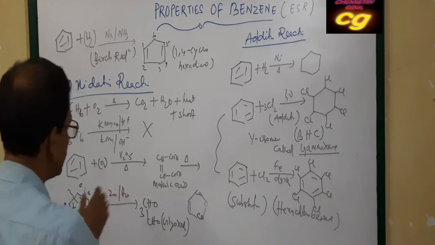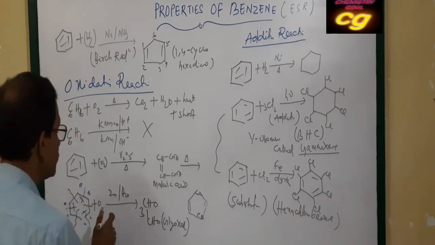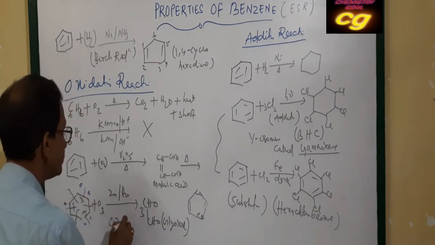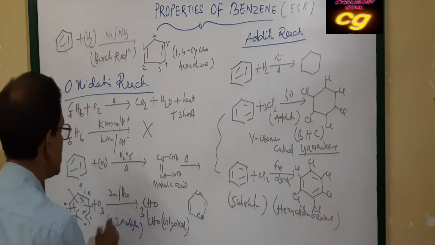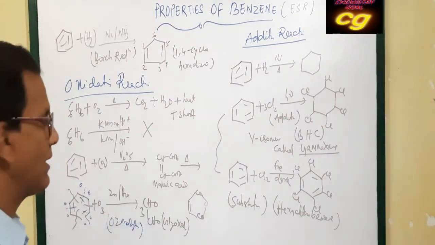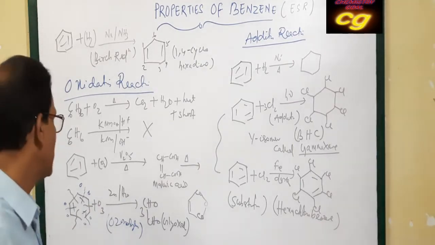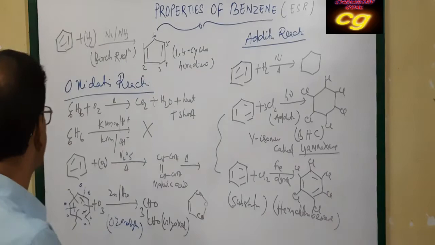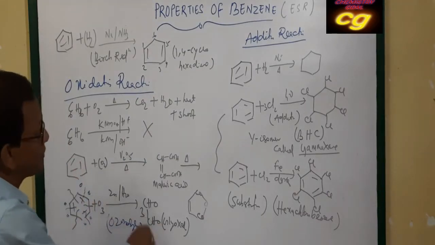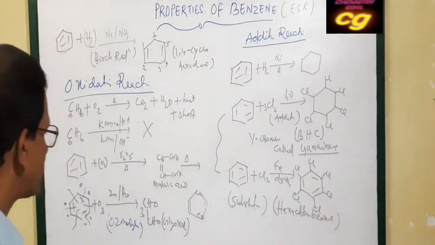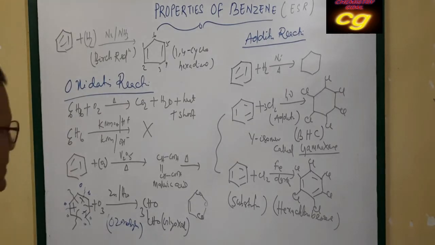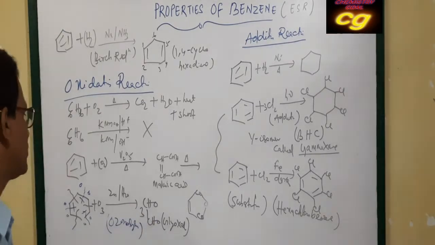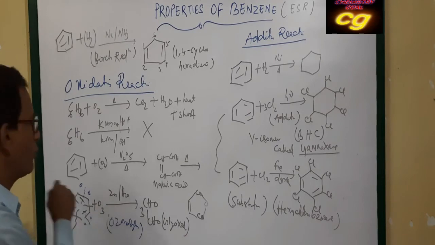This is also called ozonolysis. Like your alkene, you have already read: alkene undergoes ozonolysis and produces the corresponding aldehydes or ketones. Here the same benzene produces the ozonolysis product as aldehyde, that is glyoxal. So that is oxidation of benzene by ozone.